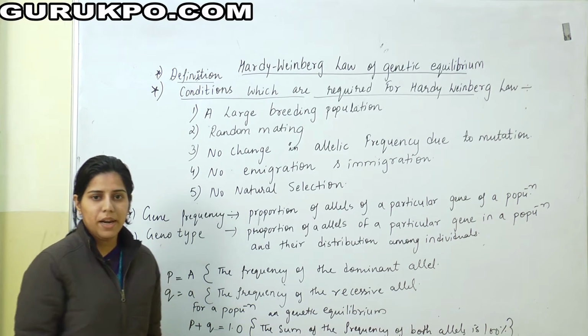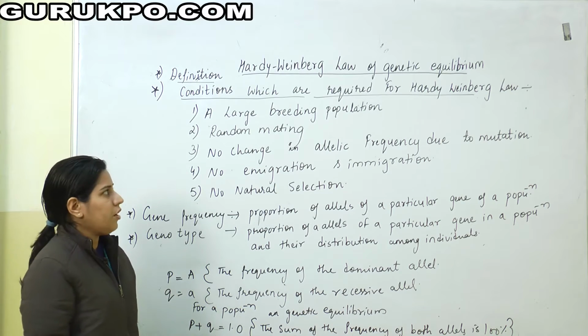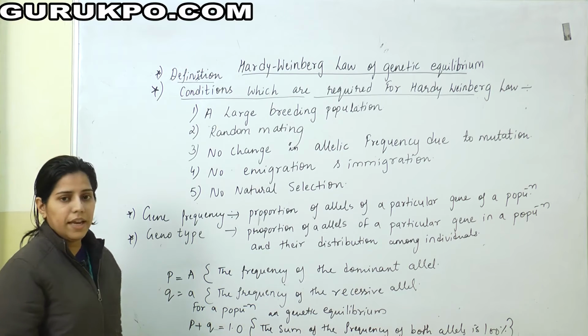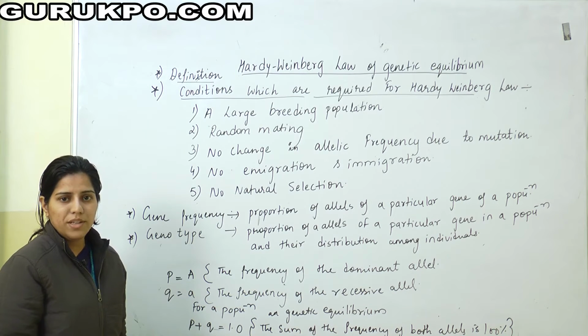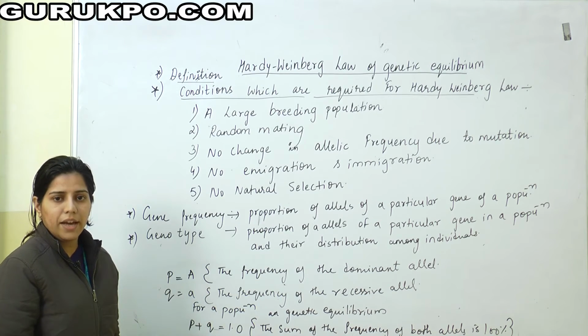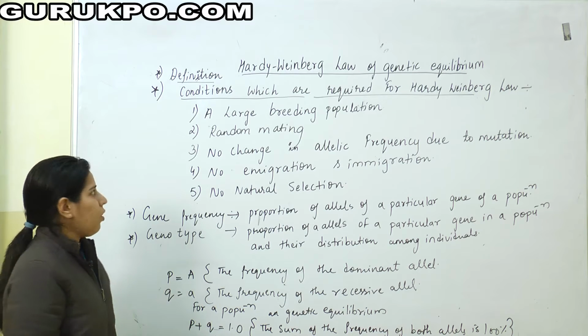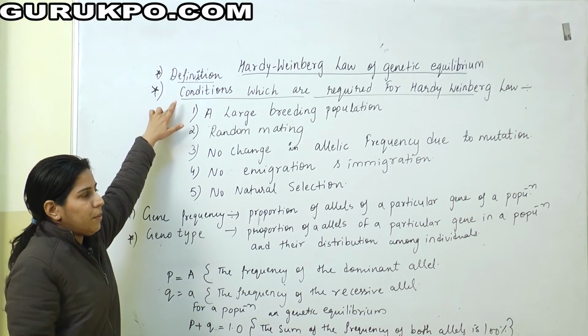Today I am delivering my lecture on the Hardy-Weinberg Law of Genetic Equilibrium. In 1908, G. Hardy and W. Weinberg proposed the independent law of genetic equilibrium. Now, what is the Hardy-Weinberg law? The Hardy-Weinberg law states that the frequency of alleles and genotypes remains constant from generation to generation if the population is stable and in equilibrium. Now, what are the conditions required for the Hardy-Weinberg law?